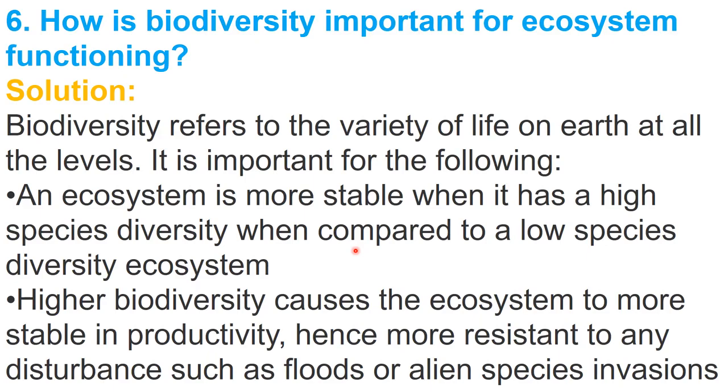Okay, and which is very helpful for a stable ecosystem. The next thing, higher biodiversity causes the ecosystem to be more stable in productivity, because productivity depends on plant production. If there are more types of pollinators, if the species number is more, then there will be more pollinators and more biological controllers, then the plant productivity will increase, right? And stability in productivity is very important for the ecosystem.